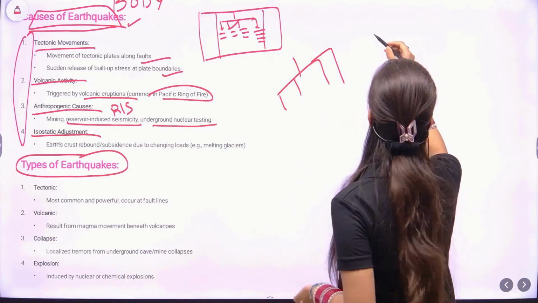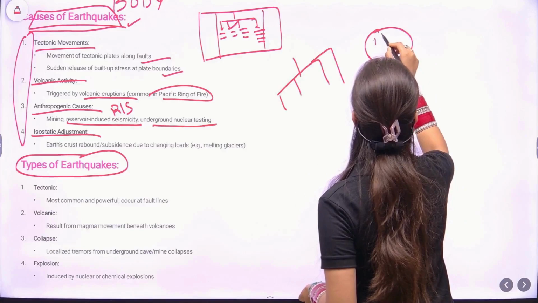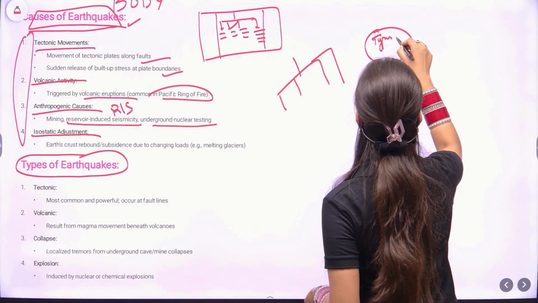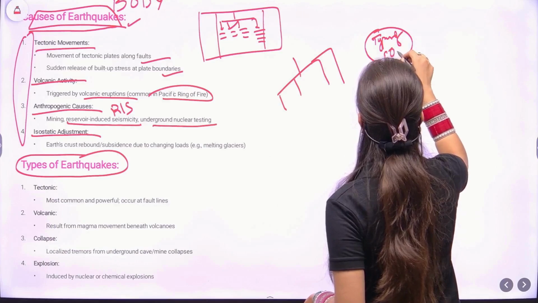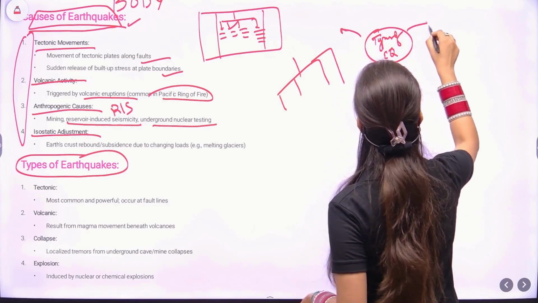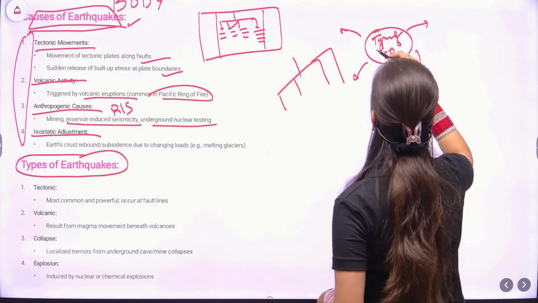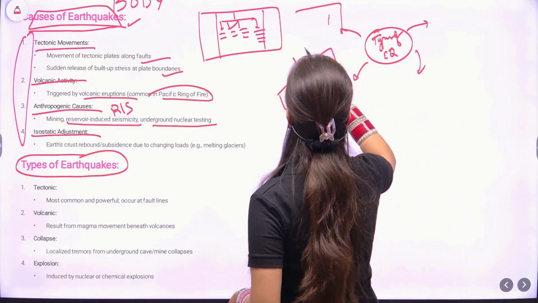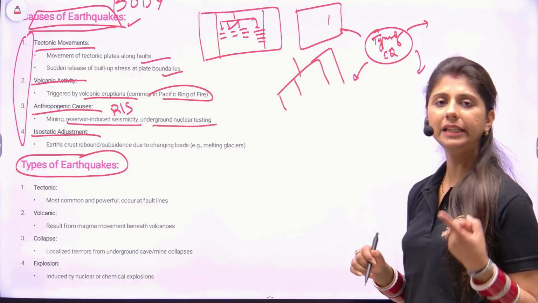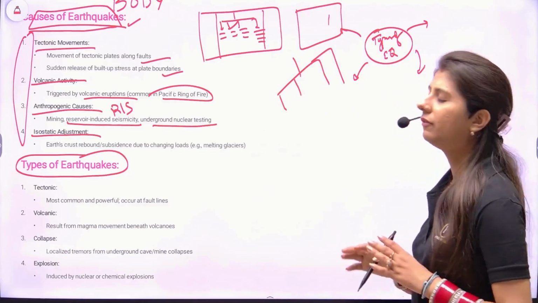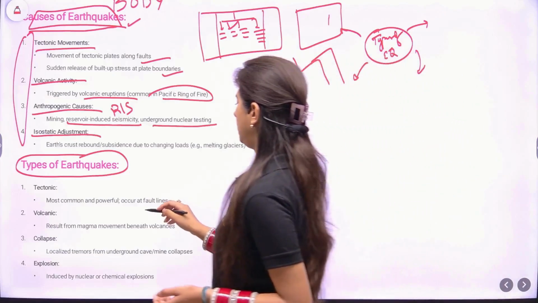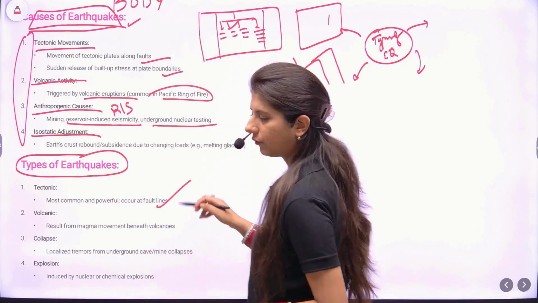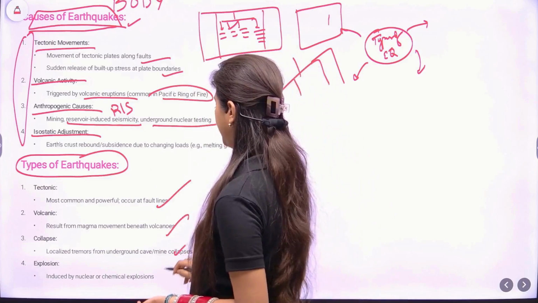You can use such a structure, for example, types of earthquakes, and you can use a circular flowchart as well. But again, what you need to make sure is it's neat, legible, and without any congestion. So tectonic, most common and powerful, occur at the fault lines; volcanic; collapse; and explosion.